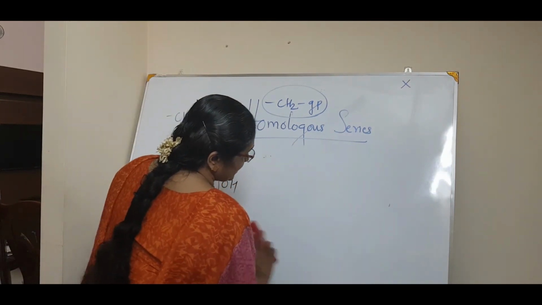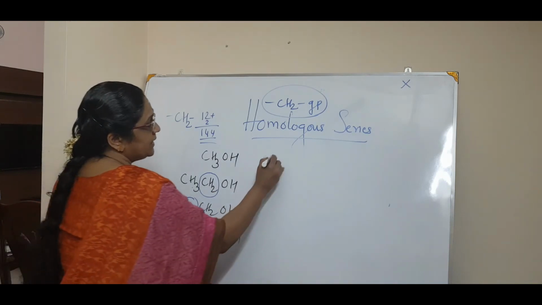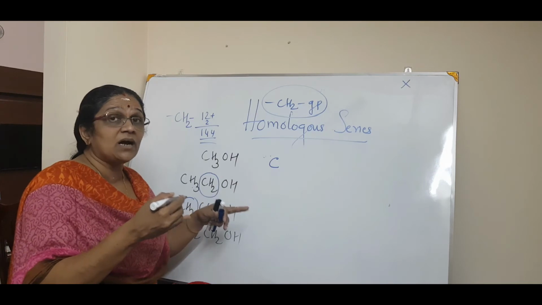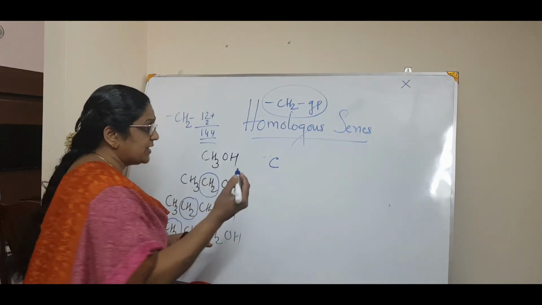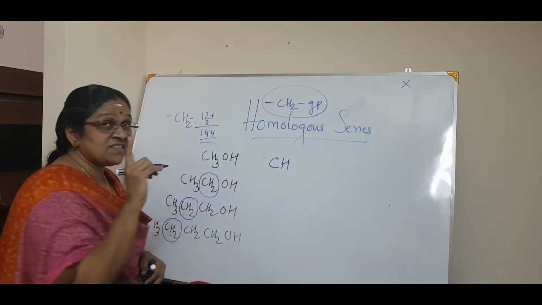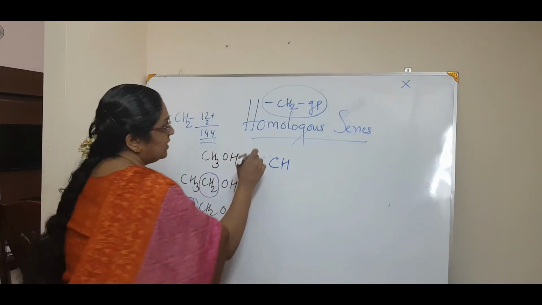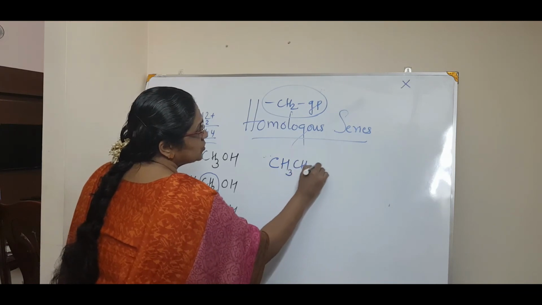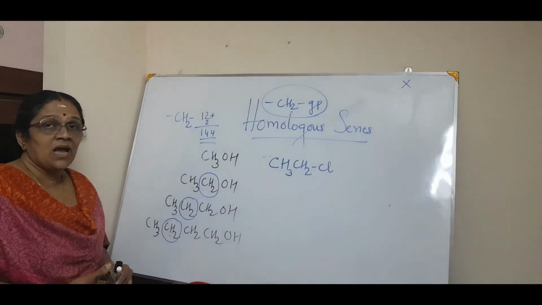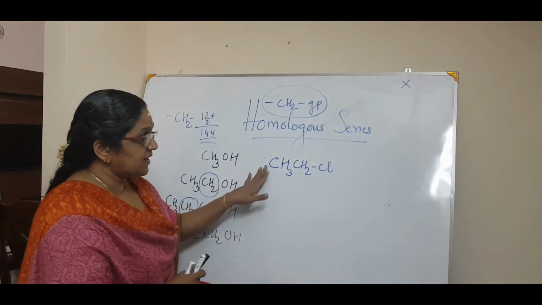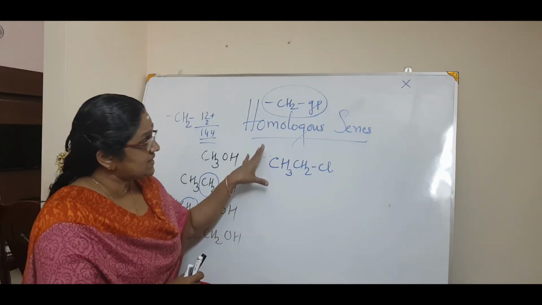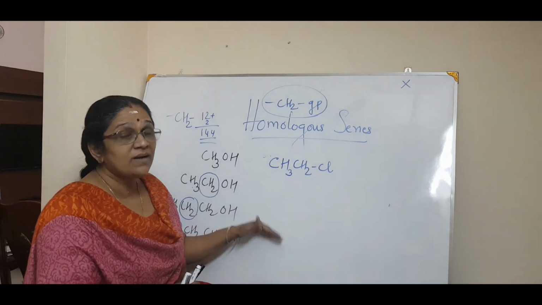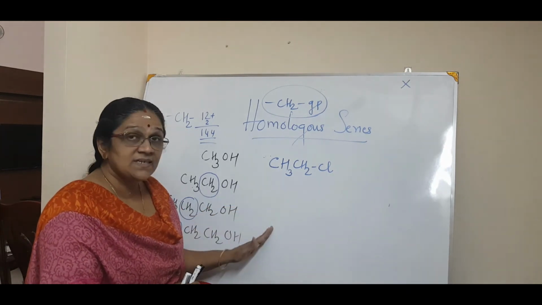One more example I will give you. Note in particular that you don't have to start from one carbon atom. For example, see, the question is: write the first three homologues of CH3CH2Cl. I want to write the first three homologues of this compound. So this is the first one. Now I have to write three more, but they should be homologues of a homologous series.